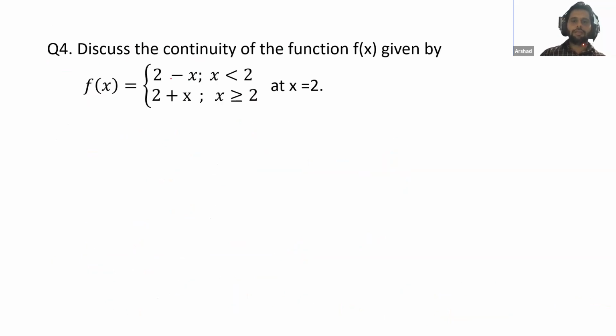Discuss the continuity of this function f(x) given by, at x is equal to 2. Okay, so all of you please try this and let me know the answer.